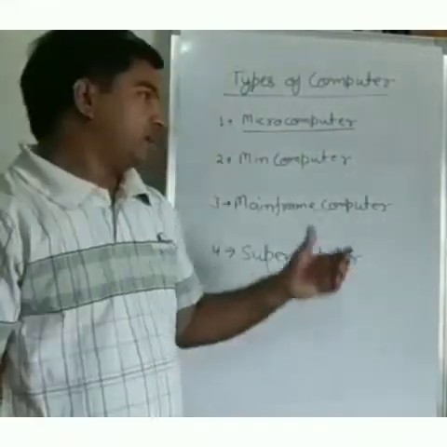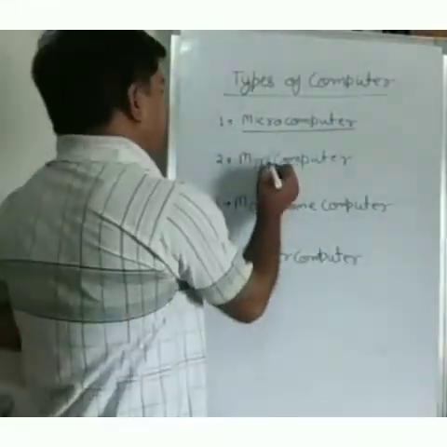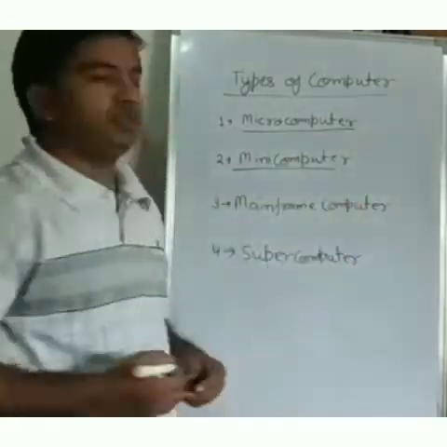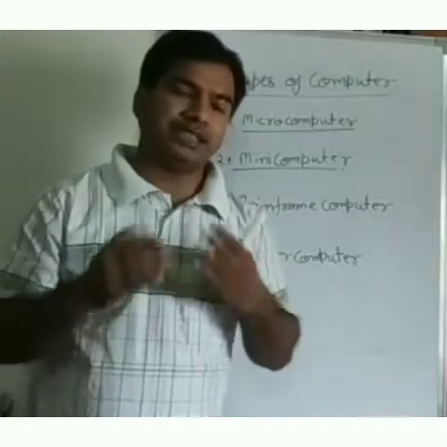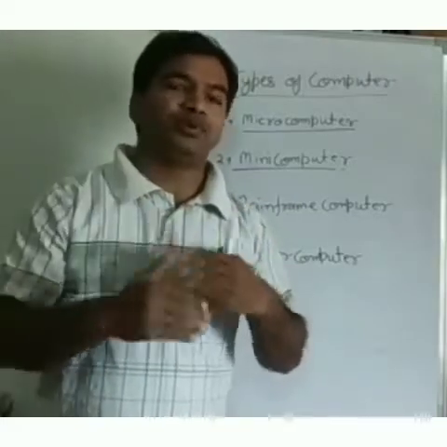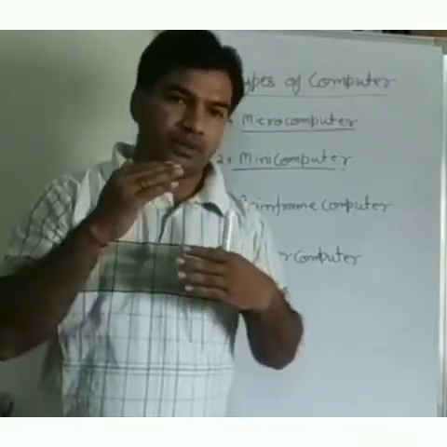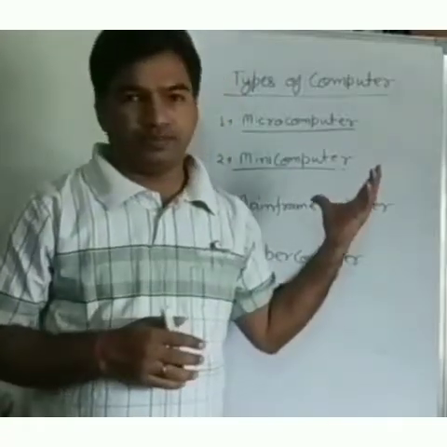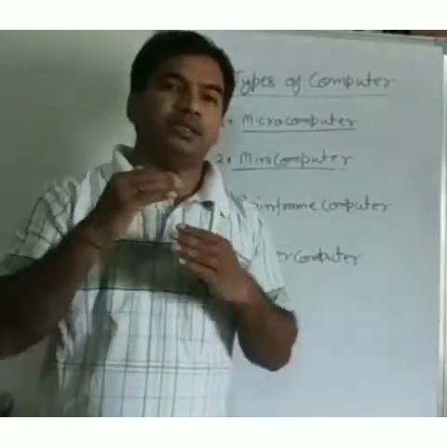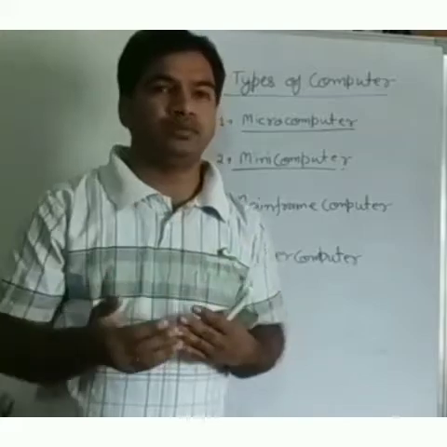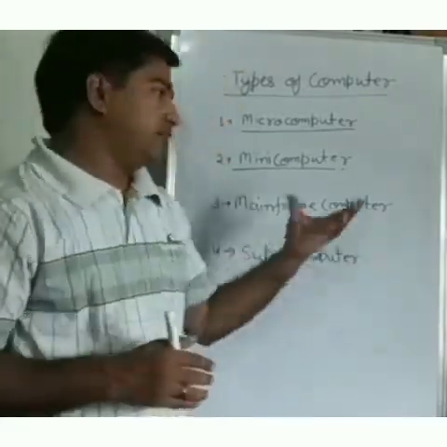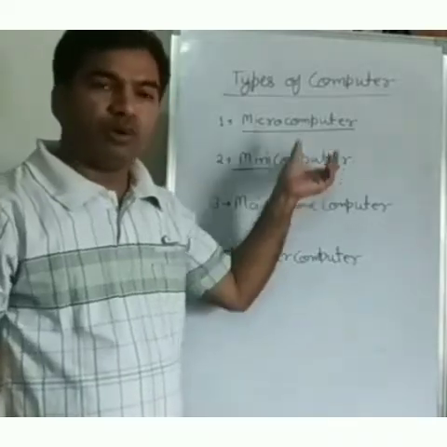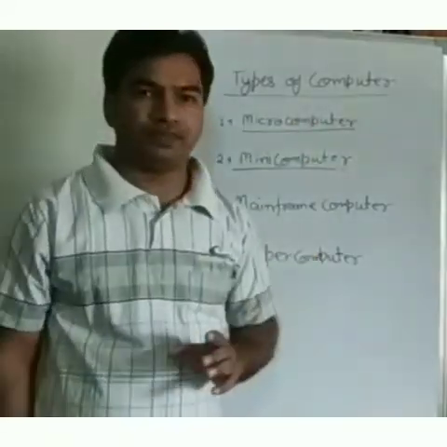Okay. Second type is mini computer. Mini computer is the upgradation of microcomputer. Its speed and processing power are more than the microcomputer. It is used for high calculation, where more than one user can interact with a single PC. That is where we use mini computer. It is more powerful than microcomputer.